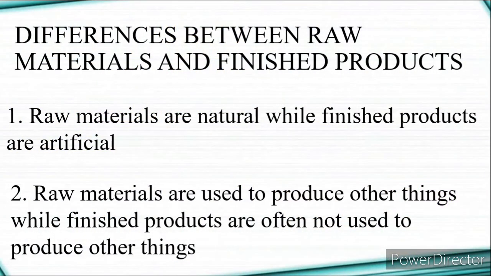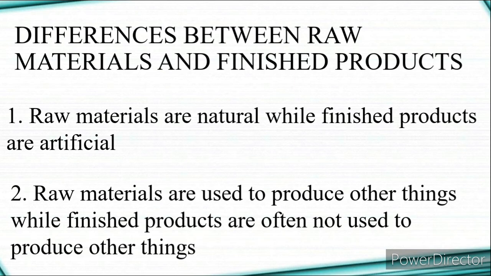Now, let's look at the differences between raw materials and finished products. How do you know this is a raw material, and how do you know this is a finished product? Raw materials are natural. Raw materials are always in their natural state, while finished products are artificial. Artificial means they are made by man, they are made by humans.